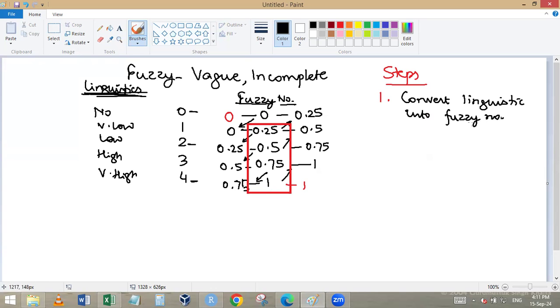Step number 2, make the fuzzy numbers. Every fuzzy number will be made into low, medium, and high. So 3 multiplied by the number of columns. If 7 columns are there, then 7 into 3, so 21 columns will be there. From the 21 columns, we will find the rescaling. There is a concept of rescaling: convert all the values to between 0 and 1. Number 4, calculate the left and right side values.